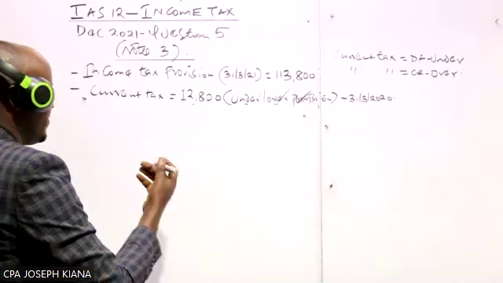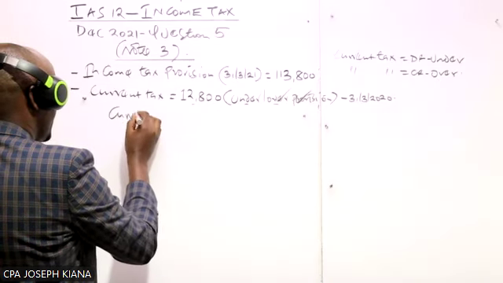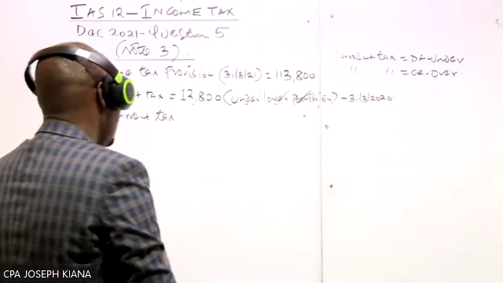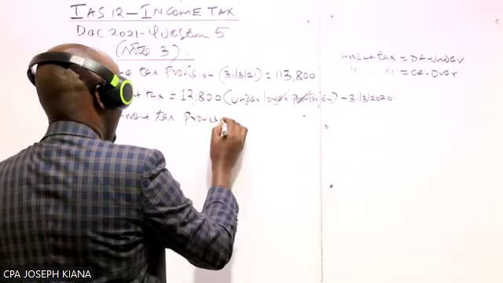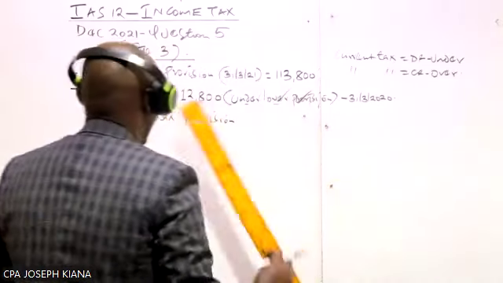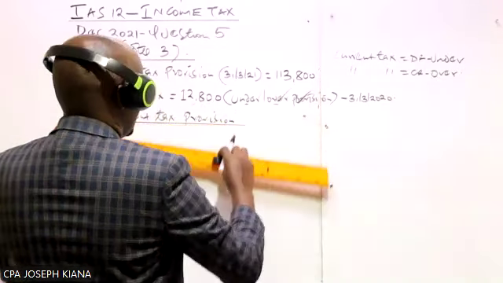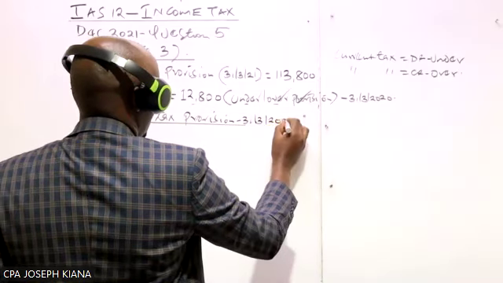So I think maybe first of all, we can compute the current tax provision for the current financial year. The current year in our case is the year which ended 31st of March 2021.